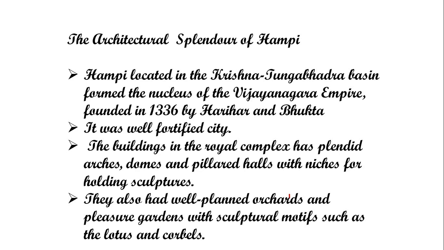This is like a slab. And there were well planned gardens and orchards also, with sculpture motifs such as lotus and corbels. Already I told you, motifs means a pattern of some designs, like in the form of flowers, or corbels, like the design of leaves in the same pattern. So there was a great example of architecture which was developed at that time in Hampi.